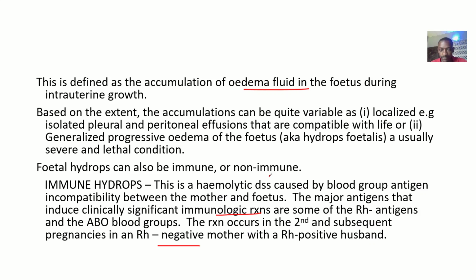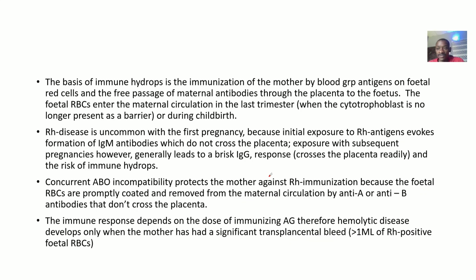Still talking about this immune hydrops, the basis of immune hydrops is what? Immunization of the mother's blood. Let me say the mother gave birth to the first child, so she was sensitized. With the second child, the mother will develop immunity against that second child, because the second child is rhesus positive while she is rhesus negative. Understand? So it is the immunization of the mother by blood group antigens on fetal red blood cells.